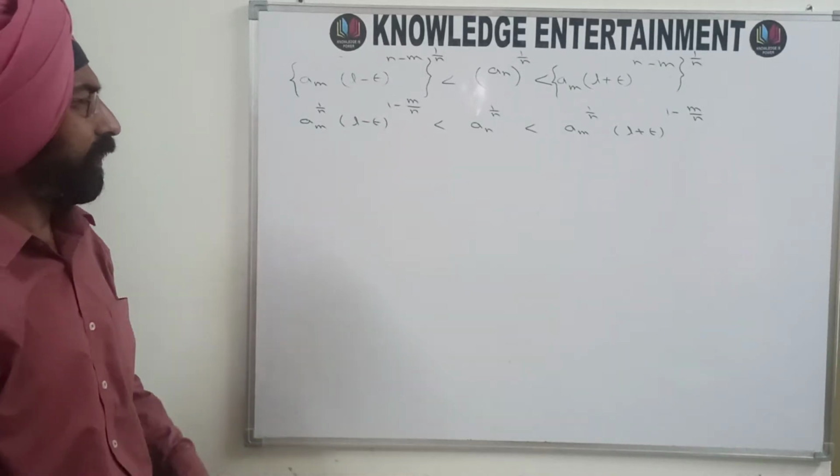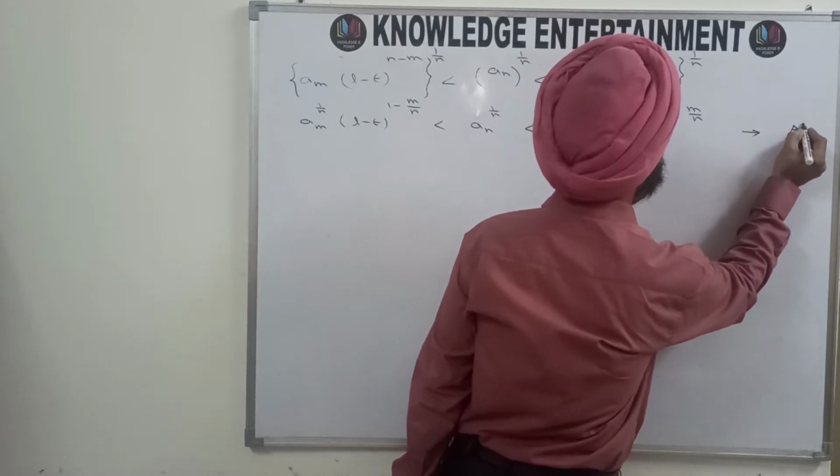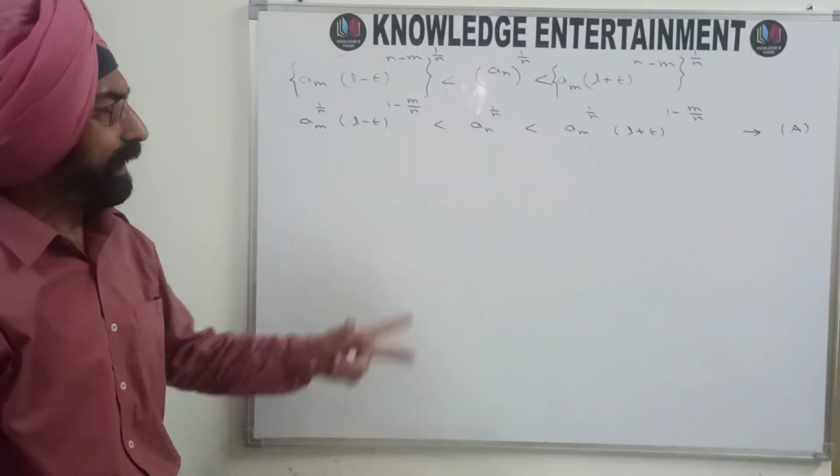So this inequality, suppose it is A. I'm numbering this inequality as A.